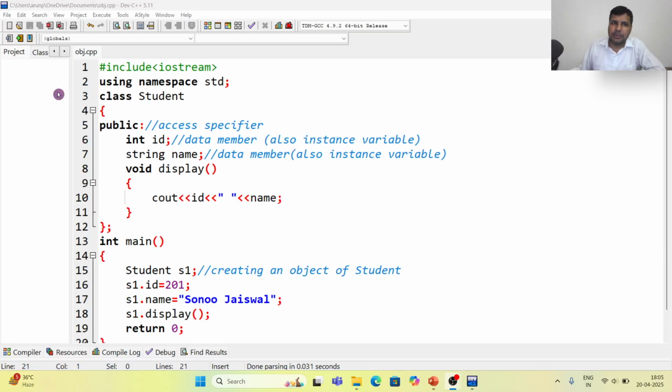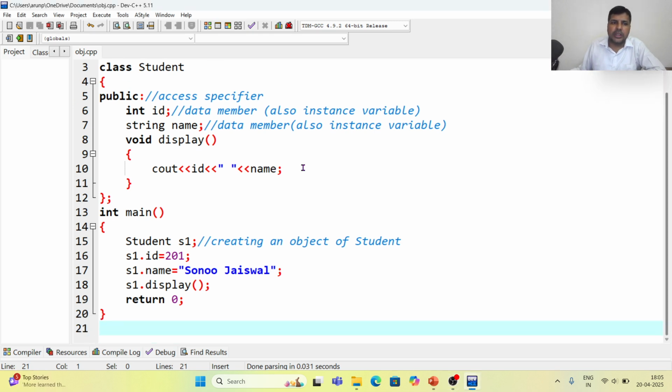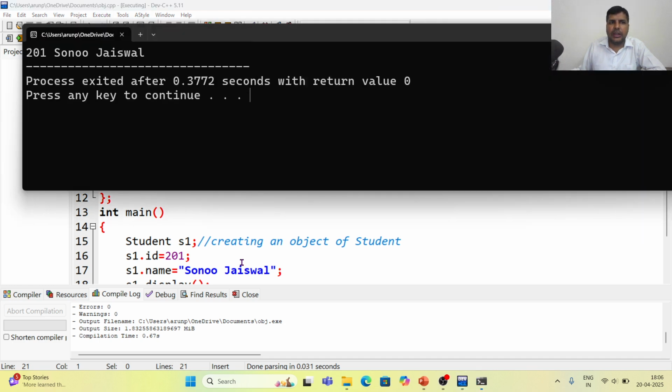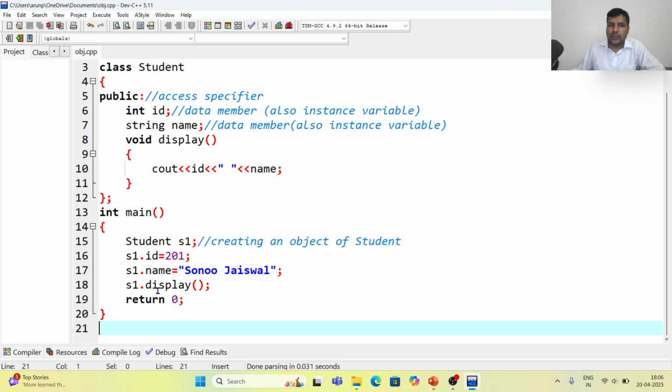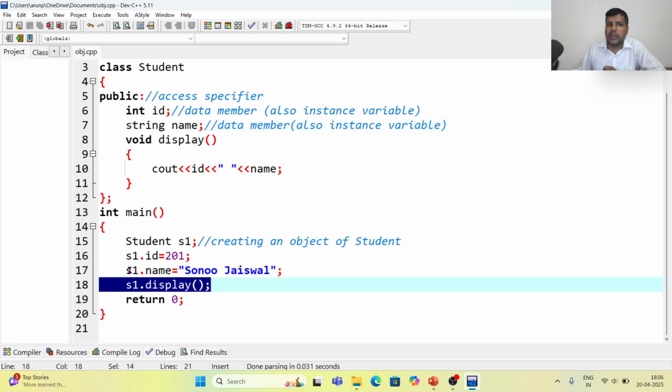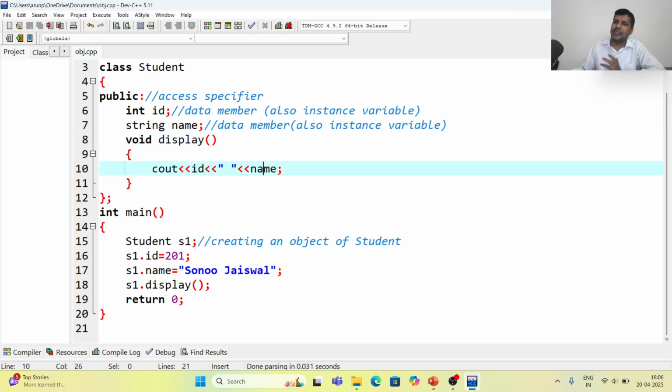Again we are back in Dev C++. I have taken the same program. Let us compile and run. When I run, see, 201 Sonu Jaiswal. What happens here is, first it has created int id, then string name. After that it has created the object student s1. Now s1 dot id is equal to 201, and s1 dot name, again from the class attribute, is Sonu Jaiswal. And when I say s1 dot display, it will jump to the display function and print 201 and Sonu Jaiswal, and it will come out.